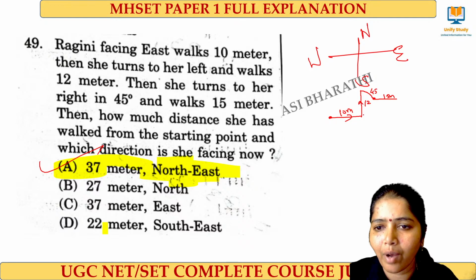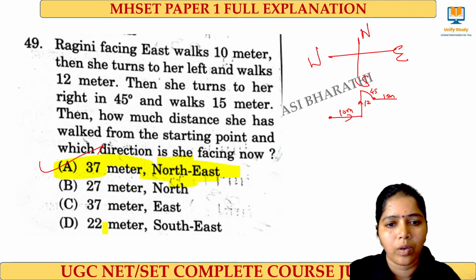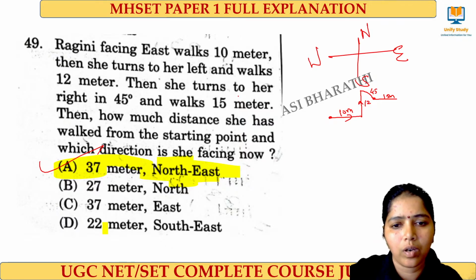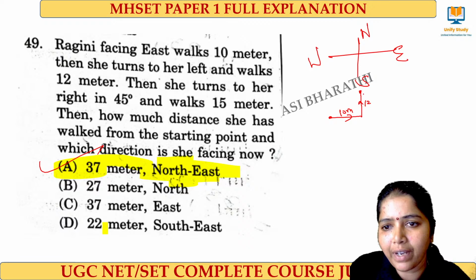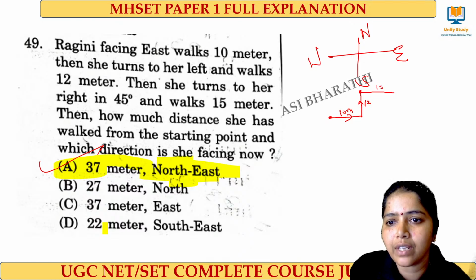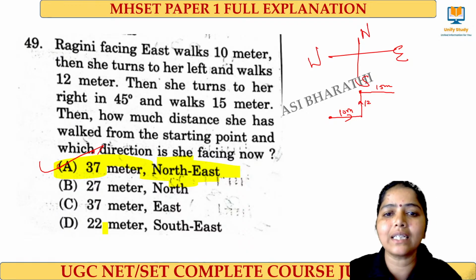She walks 12 here and she turns to the right by 45 degrees, and she again walks for 15 meters. 15. So when I add, right, I'll be getting 37 meter. I'll be getting 37 meter.